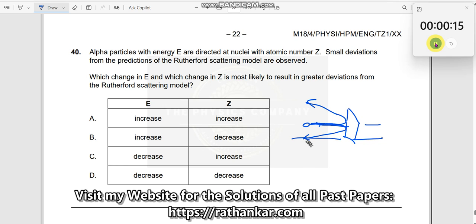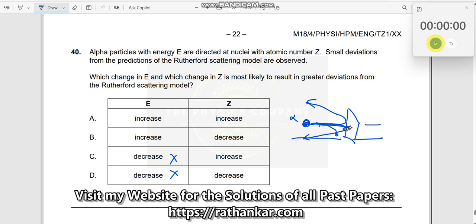When is it possible? When you increase the energy, what can happen? The increase in energy can make the alpha particles go nearby to the nucleus. So these are alpha particles which can be made to increase their speed and can go nearby to it. Therefore, definitely there is a possibility, because when you decrease the energy, the particle may or may not even go nearby to it, and hence it may fall over here itself. So definitely you need to increase it, first thing. So these two are incorrect.